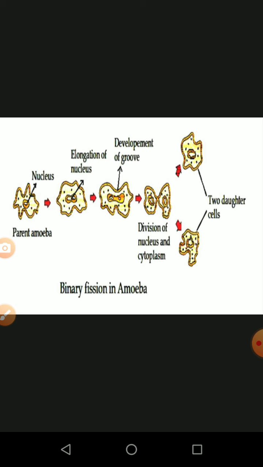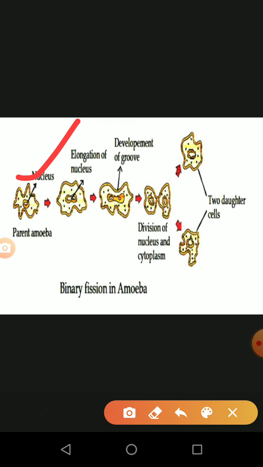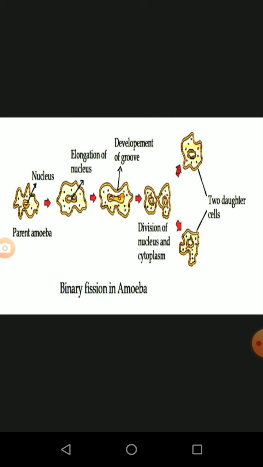So this is the diagrammatic representation. This is the parent amoeba, which is going to be elongated. That means the nucleus is going to be elongated, and a false septum develops, and the nucleus and cytoplasm are going to be divided. It develops into two new daughter cells. The daughter cells are similar to the parent cell, which is in the form of binary fission. Bi means two, fission means splitting. So it is going to be divided into two organisms.